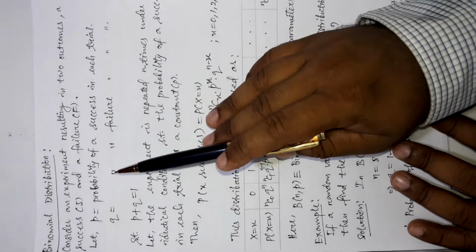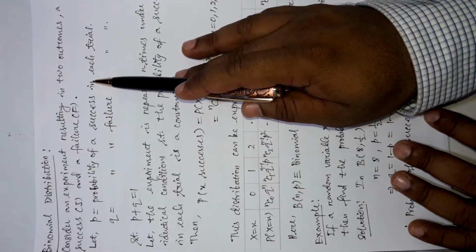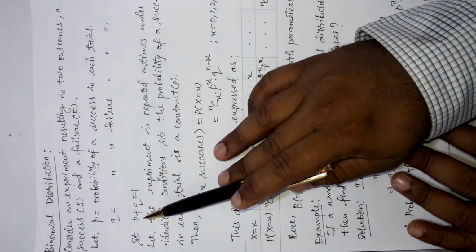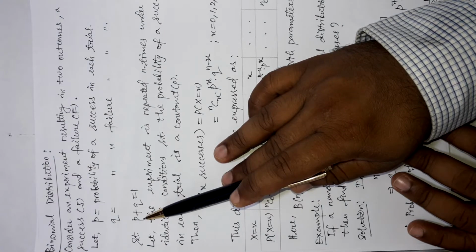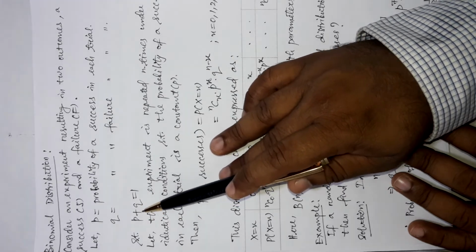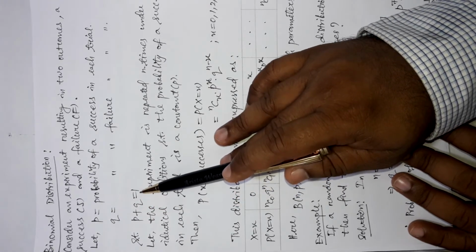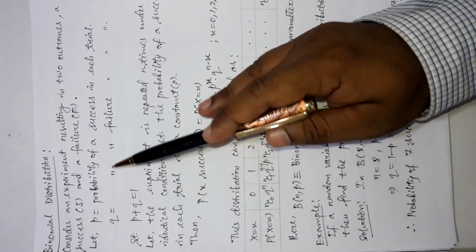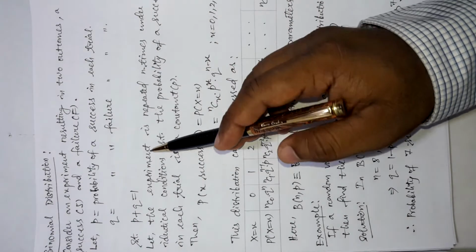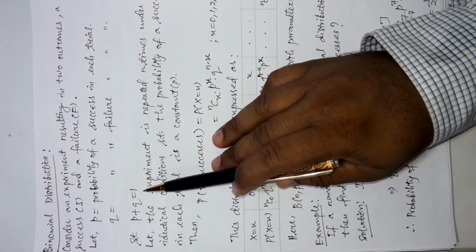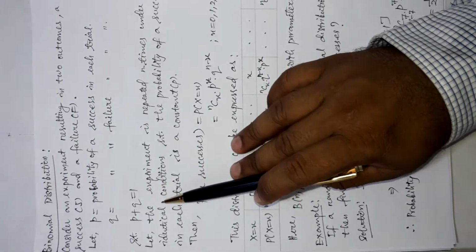Definitely, as there are only two results, success and failure, in this trial, the probability of success in each trial p plus the probability of failure in each trial q, added together, should be equal to 1. That means in any trial we will get either a success or a failure, so they are complementary to each other. So p plus q will definitely be equal to 1 in this case.